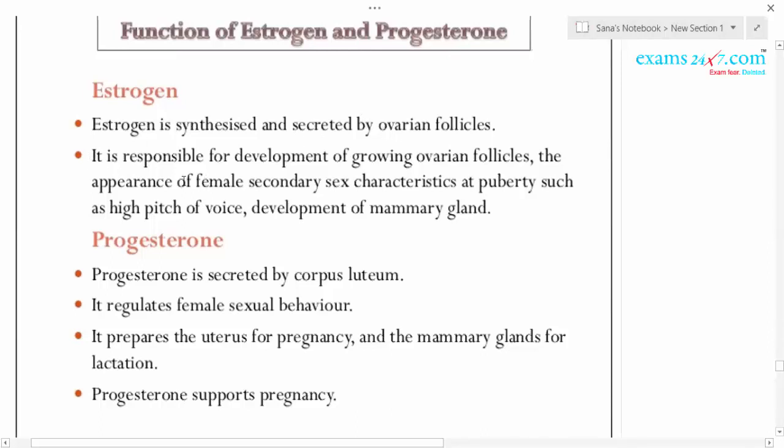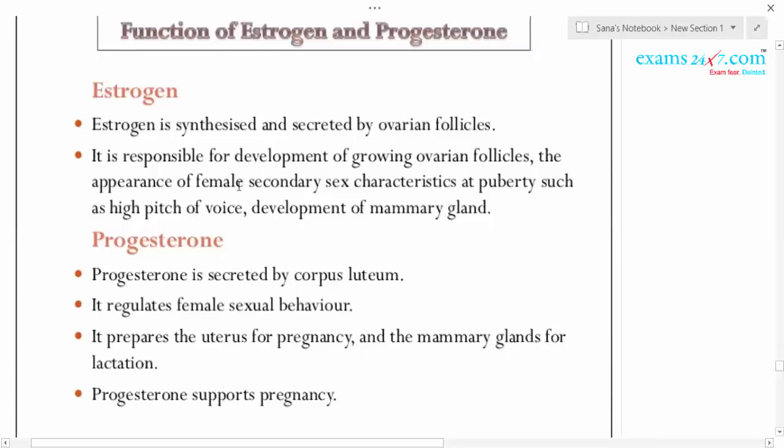It is responsible for the development of growing ovarian follicles. When she reaches puberty, there will be a high pitch of voice, development of mammary glands and lots of other changes in the female body. That is due to the estrogen.